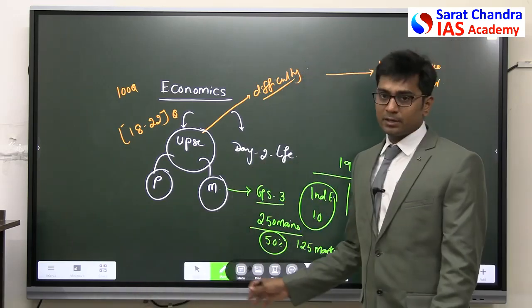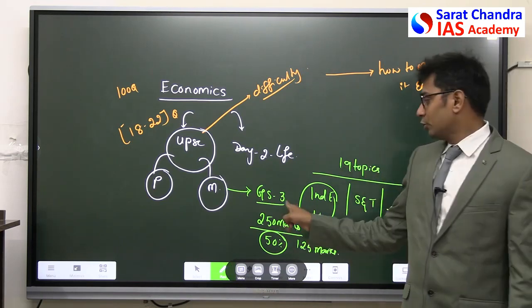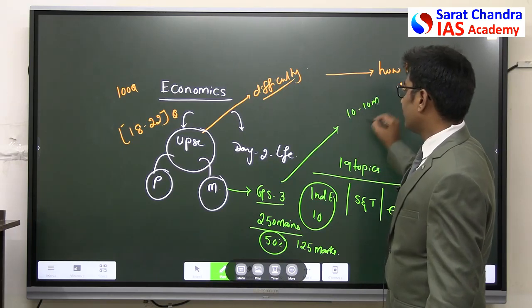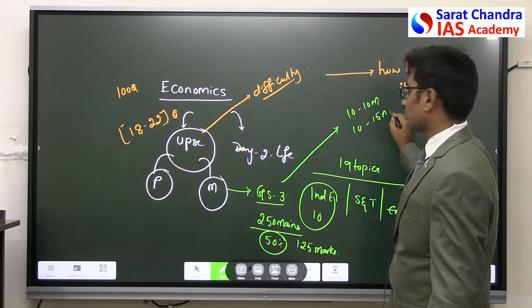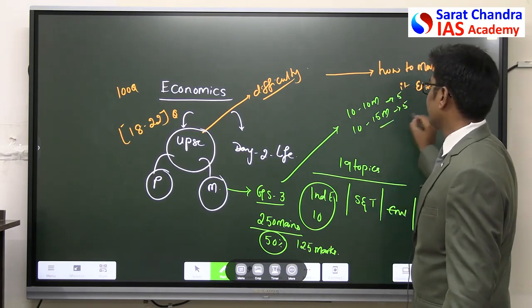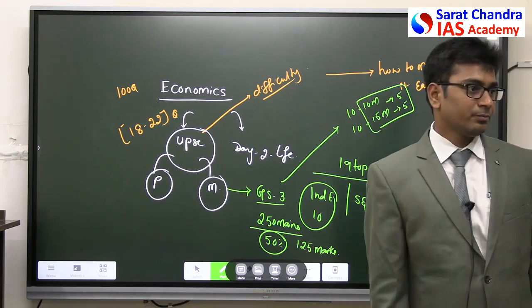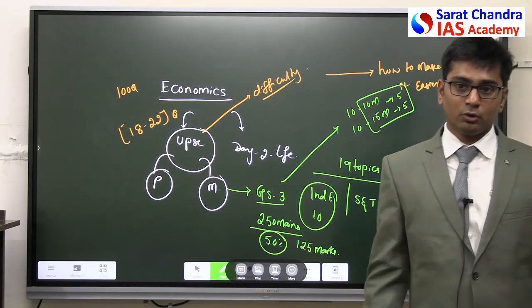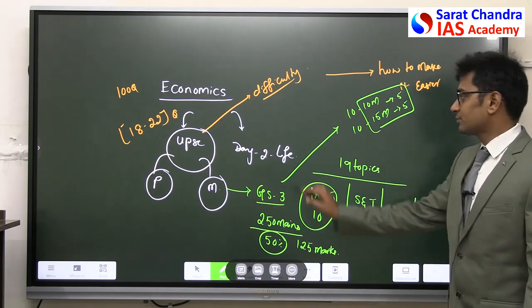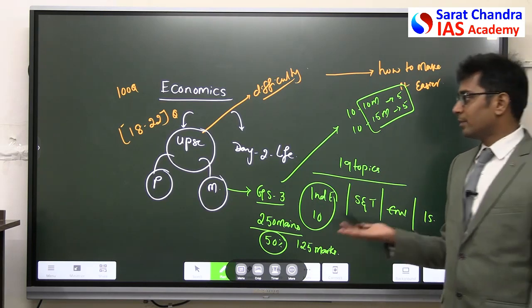So there will be 10 marker, 15 marker. So 5 10 marker and 5 15 marker will be from your economics. In this, 5 questions will be 10 markers, 5 questions will be 15 markers. Like this, 5 into 10, 50, 5 into 15, 75, 125 marks. Definitely, this is the pattern that they follow. Which means 50% of the mains answer writing in GS paper 3 is from economics. This is the relevance, 125 marks.